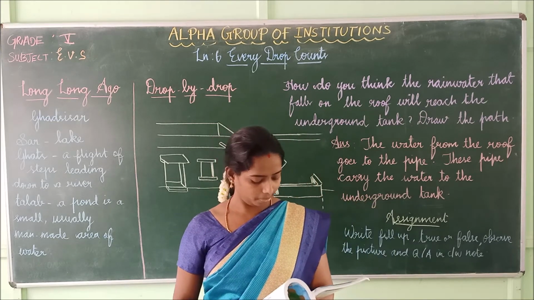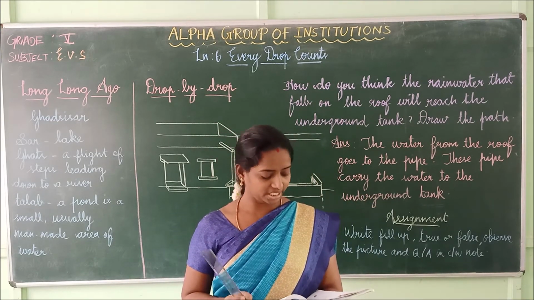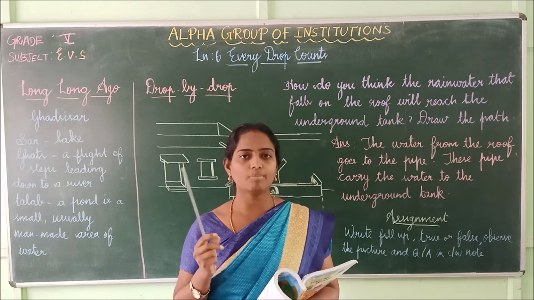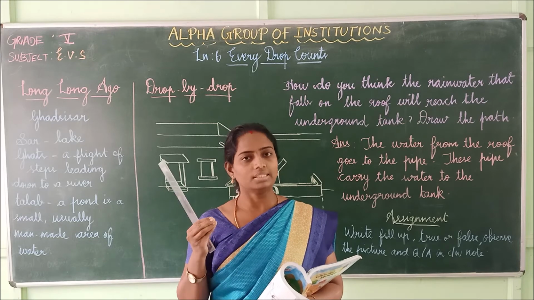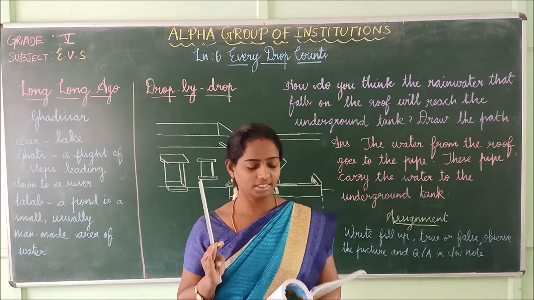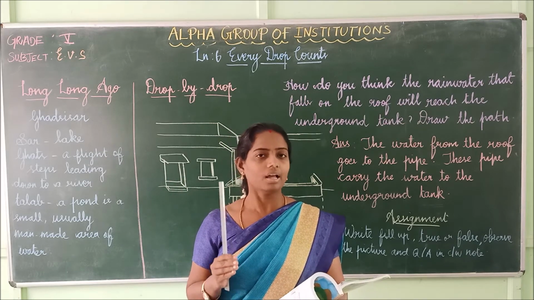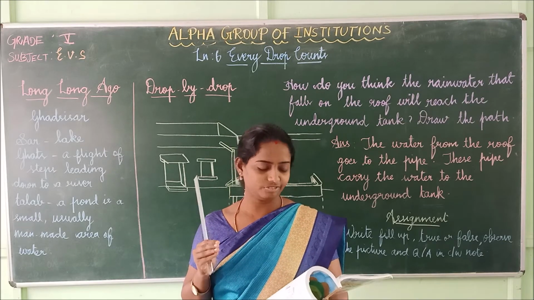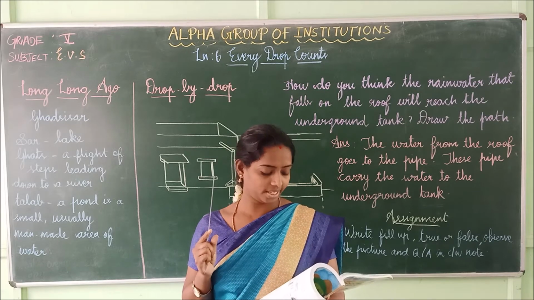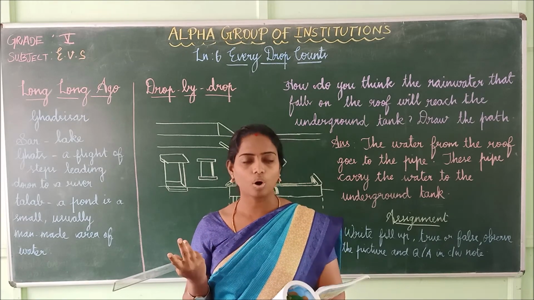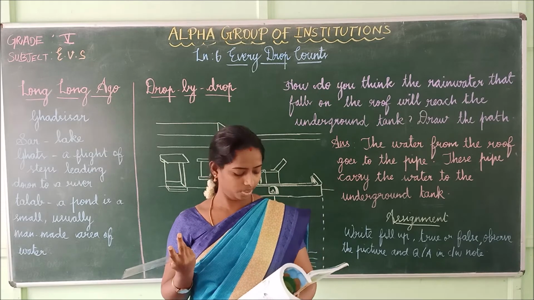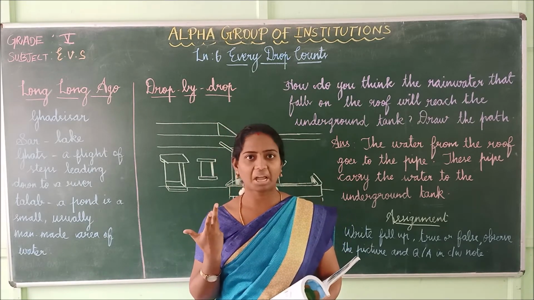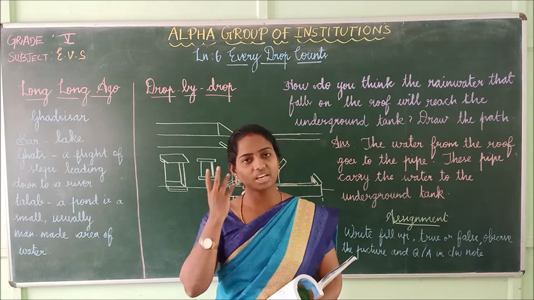Besides Jaisalmer, many places in Rajasthan get very little rainfall. In the name of Rajasthan itself, we can clearly know that there is less rainfall, isn't it? Here it rains for only a few days in the entire year. Sometimes not even that much. Sometimes it rains only for a few days, and sometimes even less than that, children. Very little rainfall.